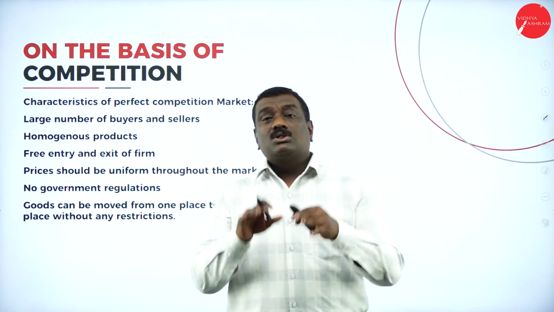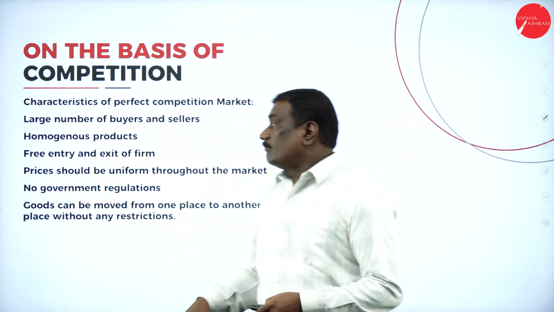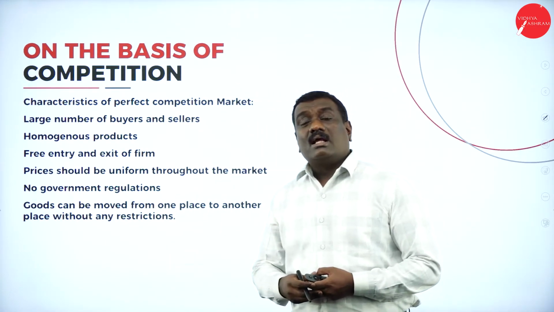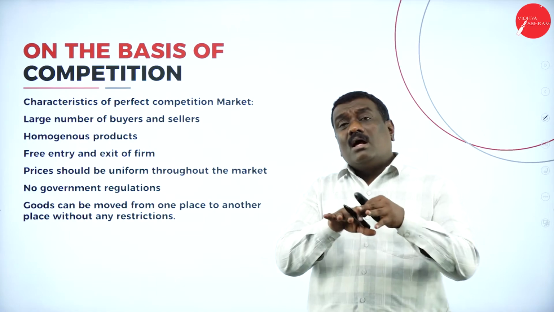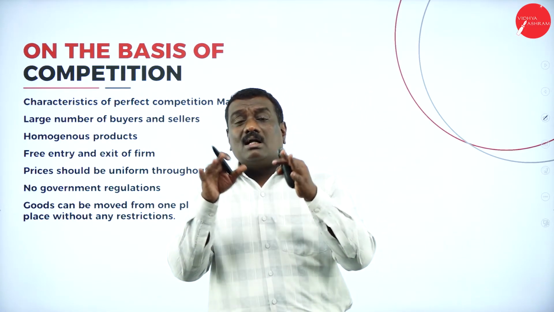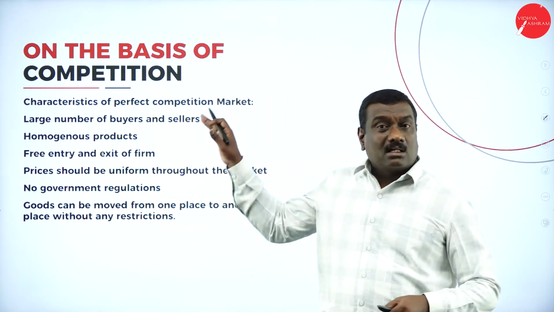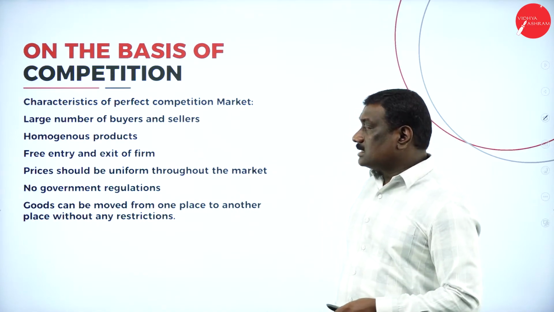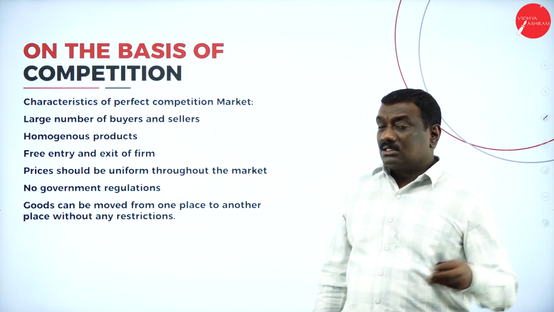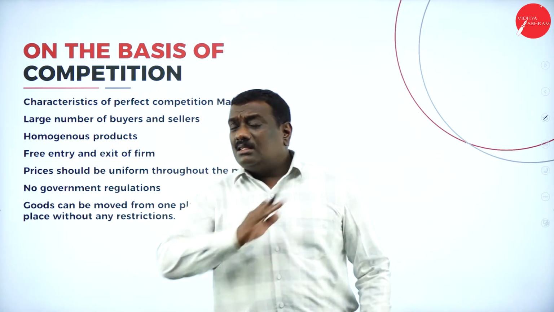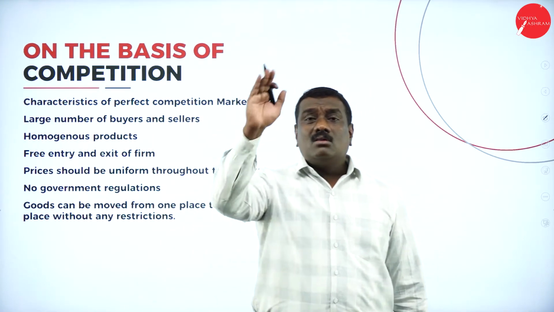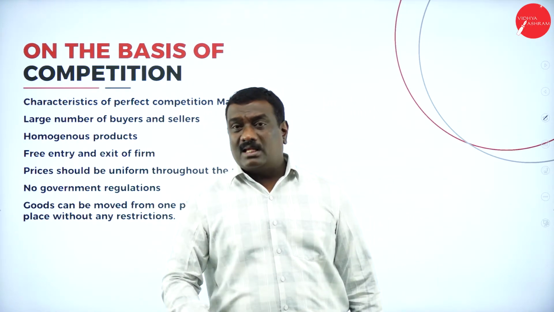So the prices should be uniform in nature, and there is no government regulation. Here you don't find any kind of regulations or rules administered or governed by the government. And lastly, it says the goods can be moved from one place to another without any kind of restriction. There is no restriction on the movement of goods from one place to another.